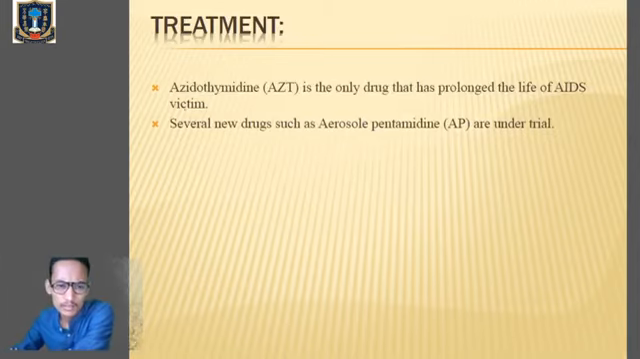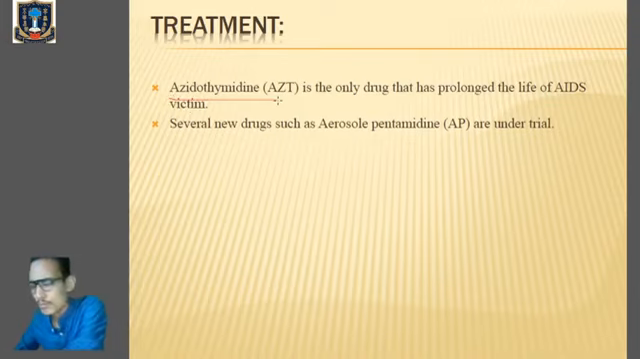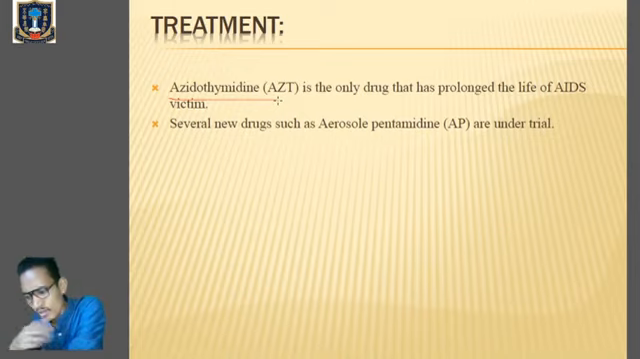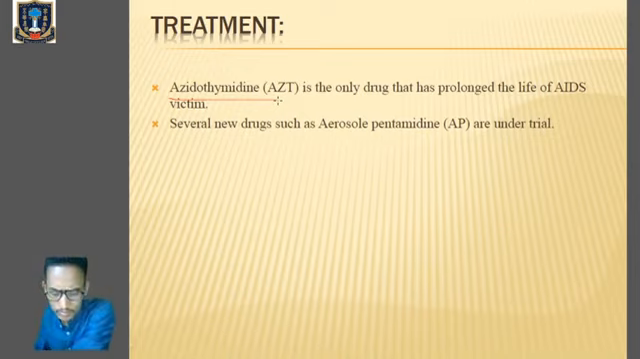Treatment: a drug is there called azithromycin, and I have told you that this is not the permanent cure for the HIV infection. It's simply a drug that has increased the lifespan of AIDS victims or HIV positive individuals. And now there are different types of drugs which are under trial. And mainly there is this professor Luc Montagnier of France.